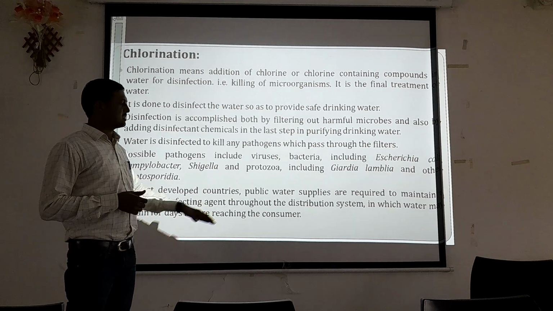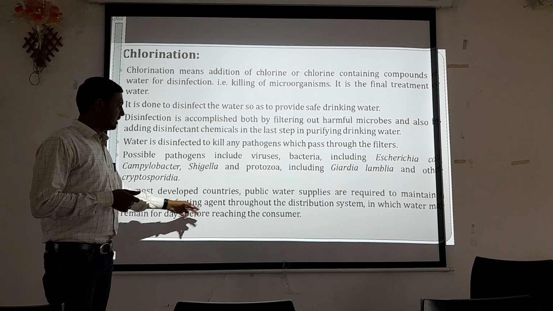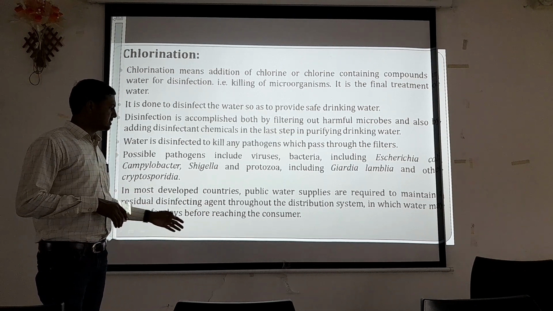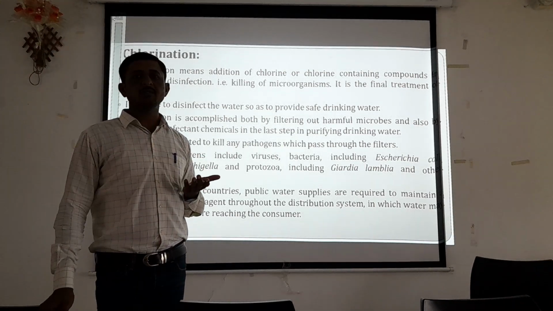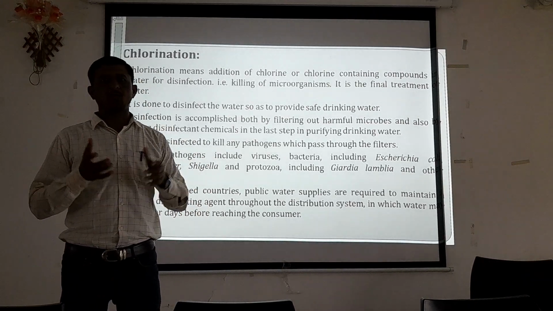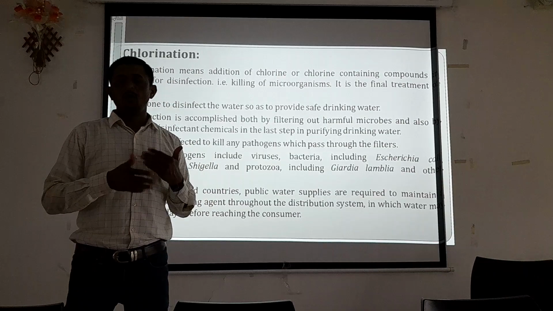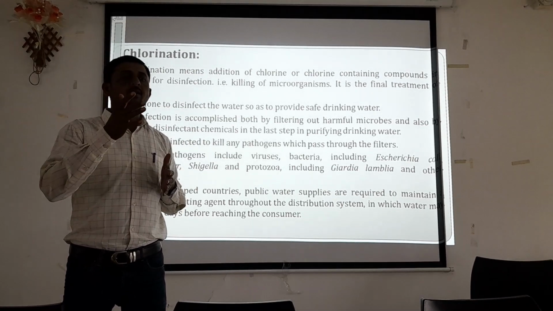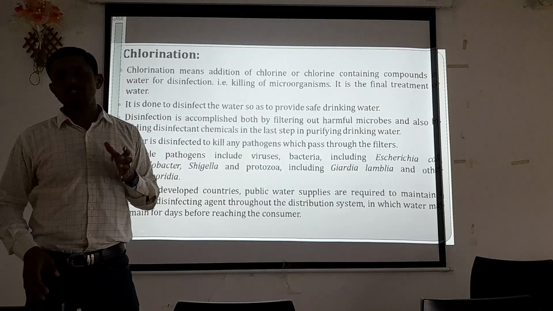In most developed countries, public water supplies are required to maintain a residual disinfecting agent throughout the distribution systems, in which water may remain for days before reaching the consumers. Here we are talking about developing countries, including India, where under the municipal water corporation system, water is collected for potable or household use from a water reservoir such as a lake, river or dam. That water is transported through a pipeline to a water reservoir where tanks are constructed.